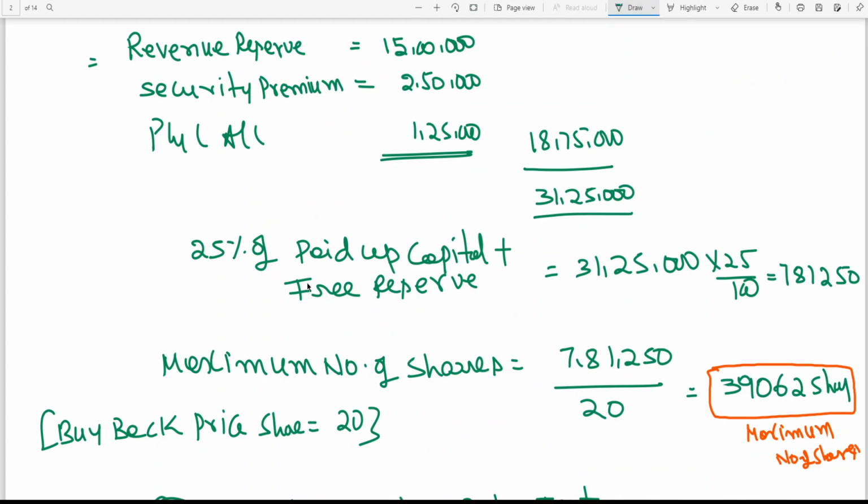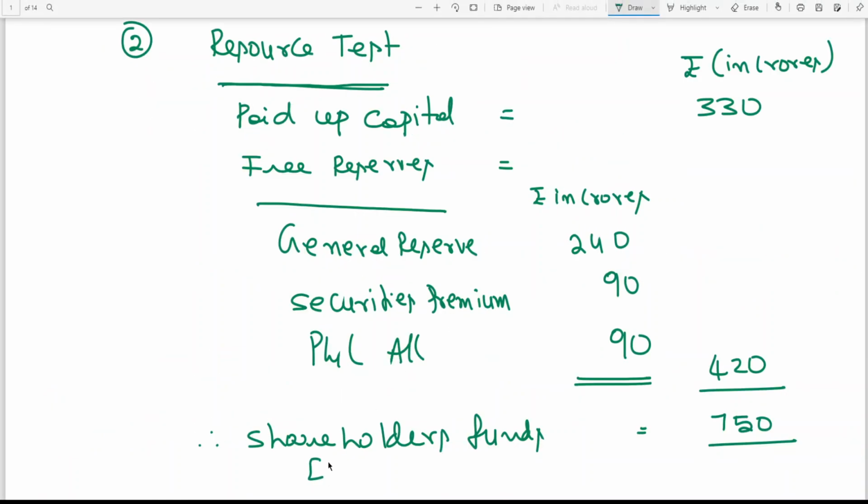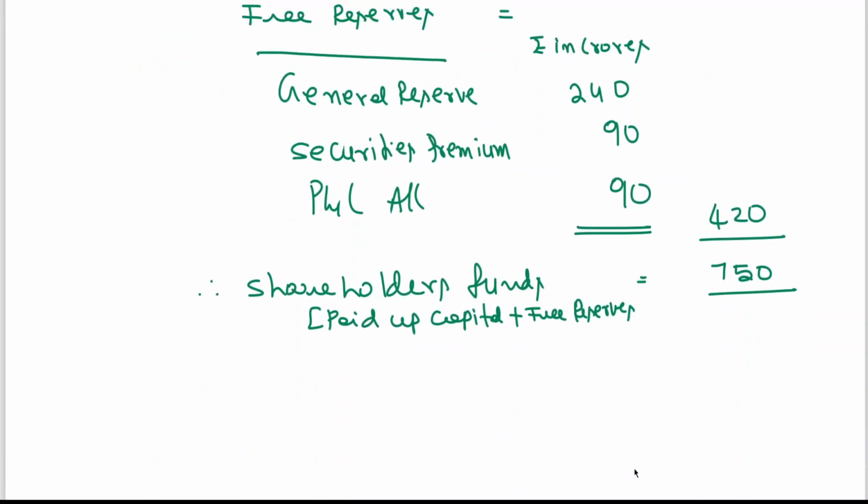Last class we had written 25% of paid up capital plus free reserves, which is nothing but, now I am improvising, called shareholders funds also. Am I right? Paid up capital plus free reserves is equal to shareholders funds, 750 crores. Next, 25% of shareholders funds.